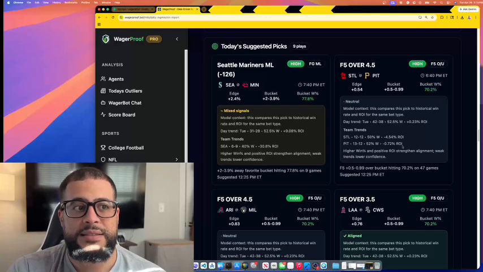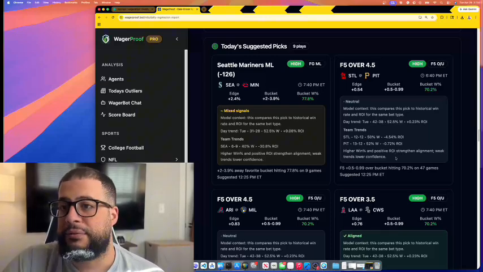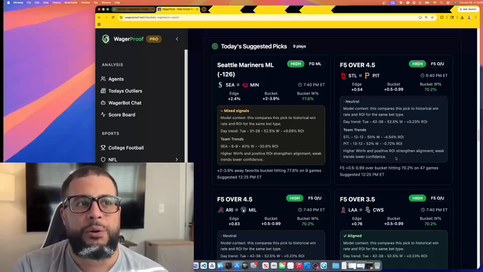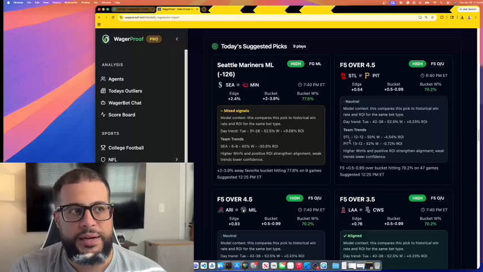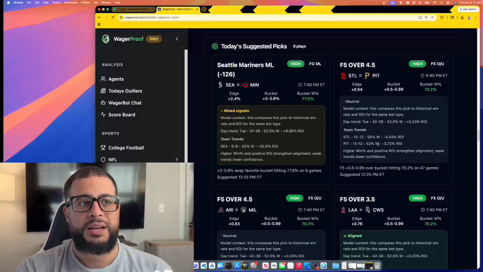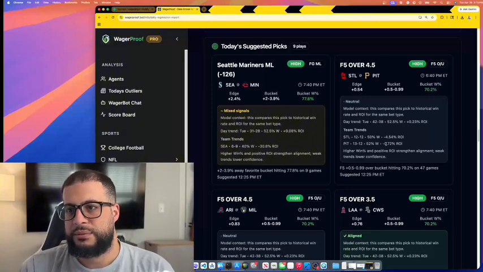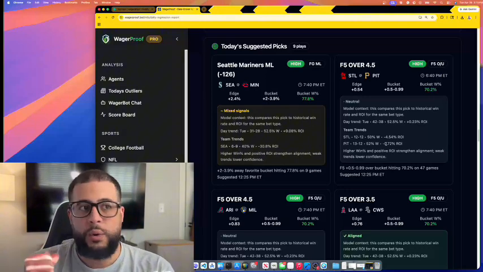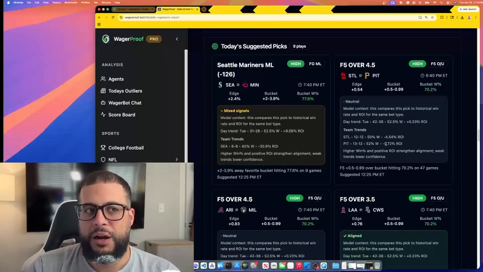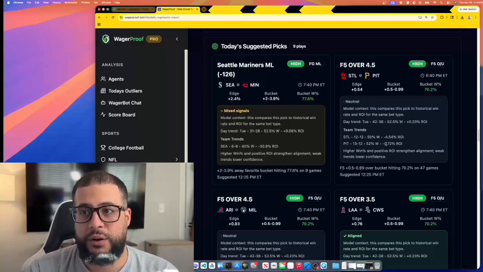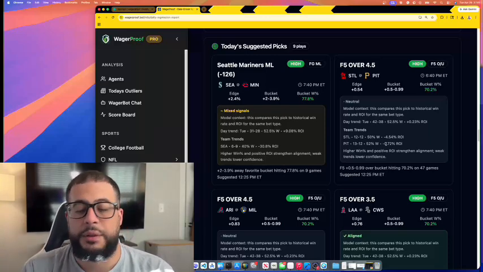The regression report says that we should take the Cardinals and Pirates over 4.5 in the first 5. However, the day trend is positive ROI, but the team trends when it comes to the Cardinals and the Pirates, we're not doing terrible, but we're not doing great in first 5 overs and unders, first 5 totals in general. Meaning when there's a first 5 total that's picked, the Cardinals are 12-12. The model is 12-12 picking the Cardinals on over-unders in the first 5. And the model is 13-12 picking over-unders in the first 5 for the Pirates too.